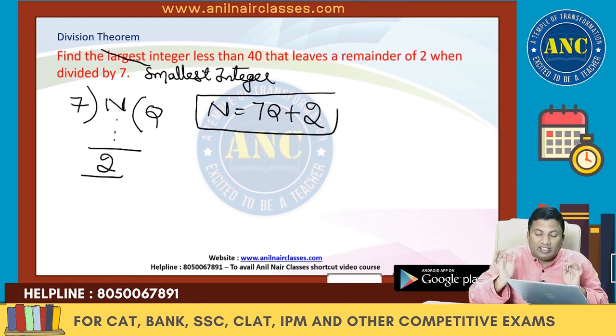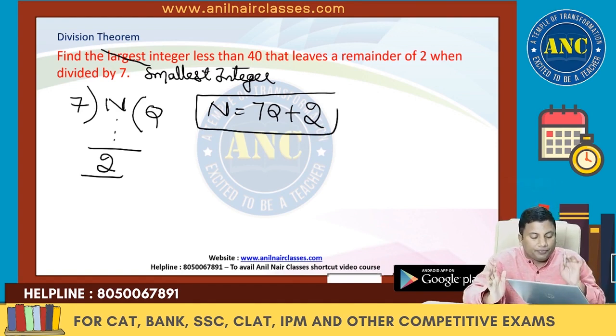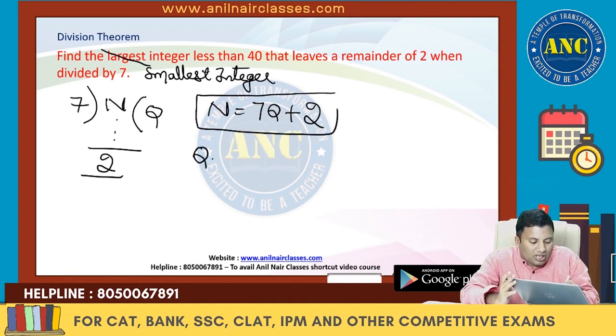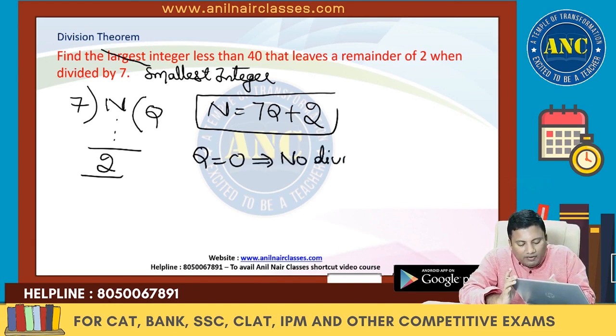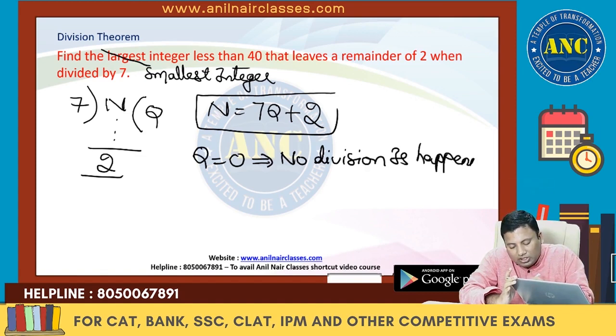That is exactly the reason I said most of the students will take q value as 0. What do you mean by q value 0? Q value 0 means no division is happening. Lowest means they will substitute q as 0.